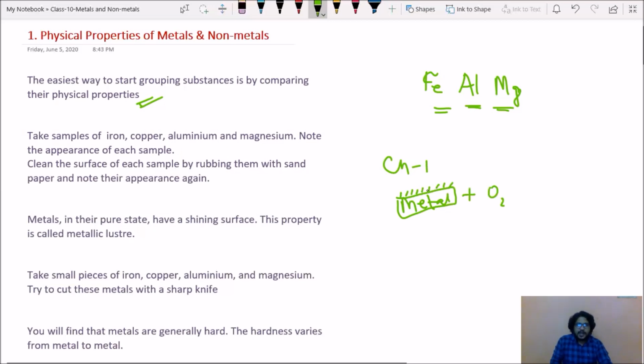Now take these 3, iron, aluminium and magnesium, rub them with sandpaper and see their appearance. If you observe their appearance, it will be shining. It will have a shining surface. When a metal is shining, that property is called luster. By this, what can we understand? Maximum metals, all metals will have the property called luster.